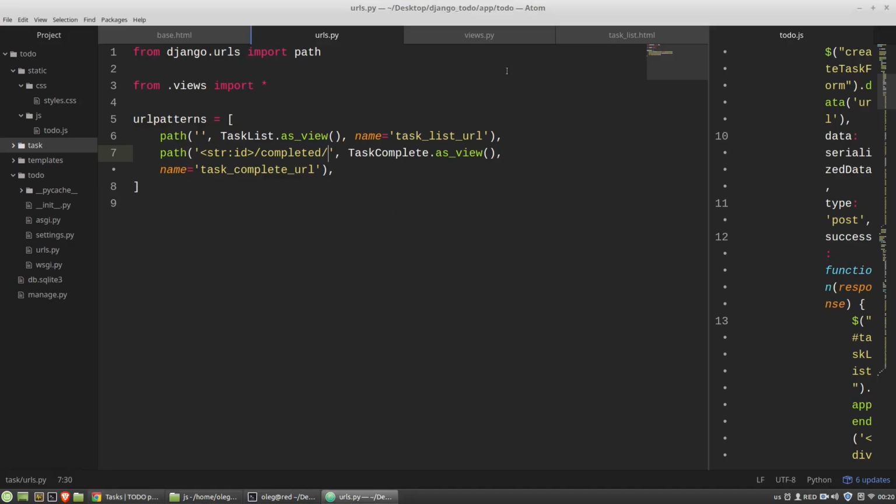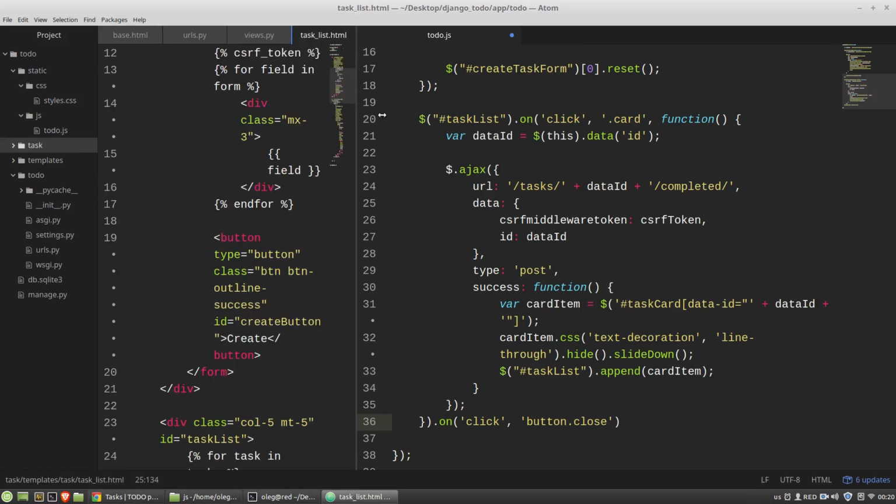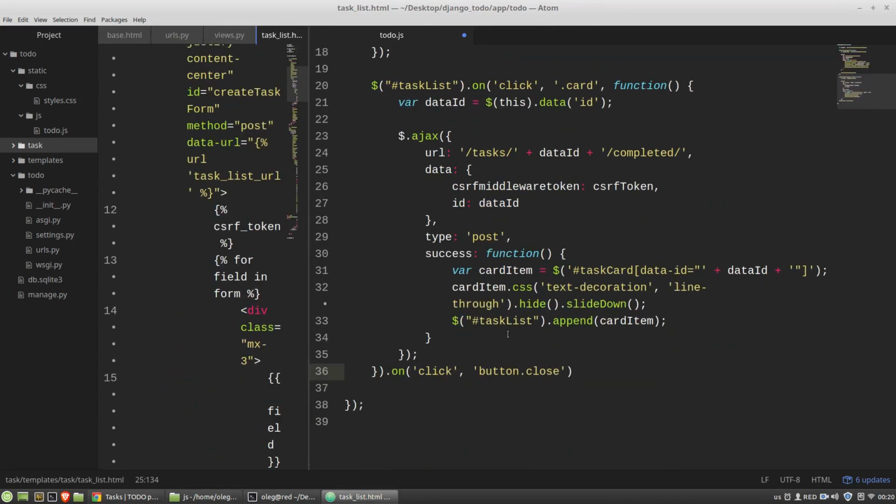So, in the JavaScript file, I need another onClick event, and it's click on button with the close class. This button. The function will get the event from the browser.